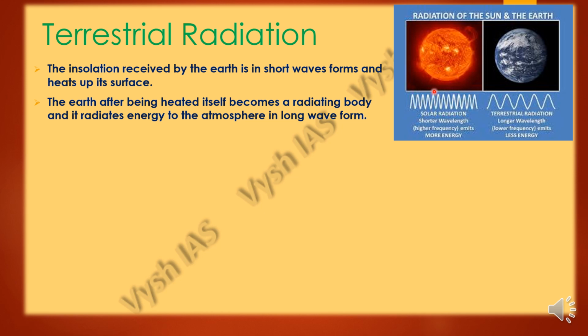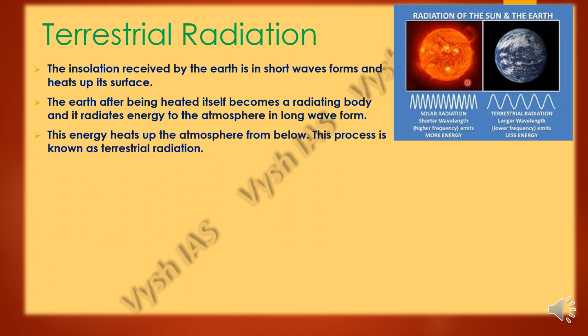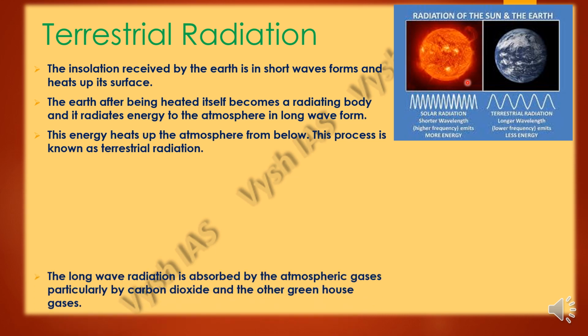With the short wavelength, the molecules transfer heat soon and quickly. With the long wavelength, the transfer of heat happens slowly. So this energy heats up the atmosphere from below, and this process is known as terrestrial radiation.